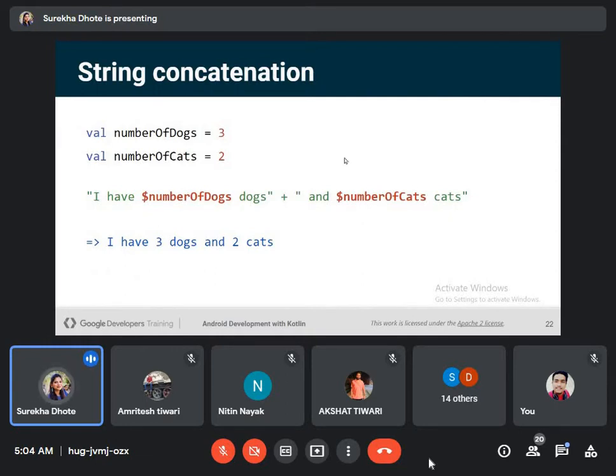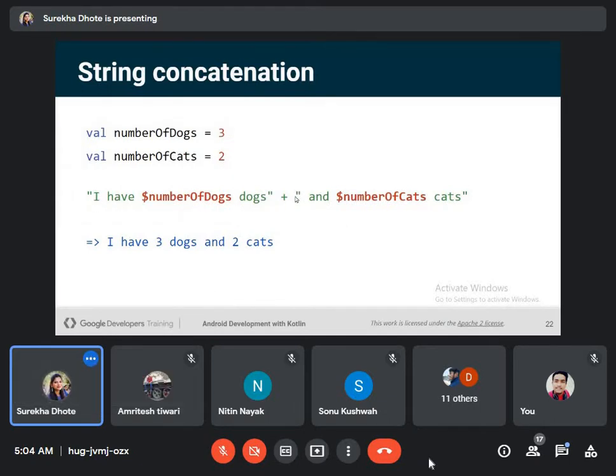What is string concatenation? String concatenation is basically concatenation of two strings, or adding two strings. So we can see how we have done a concatenation here. We have two variables, number of dogs and number of cats, having values 3 and 2.